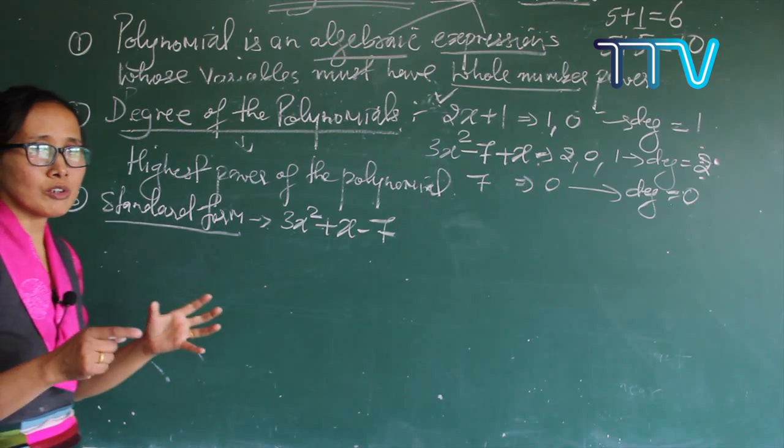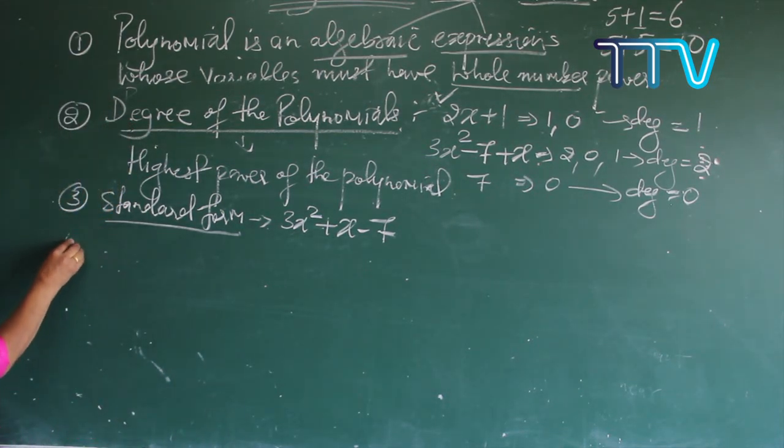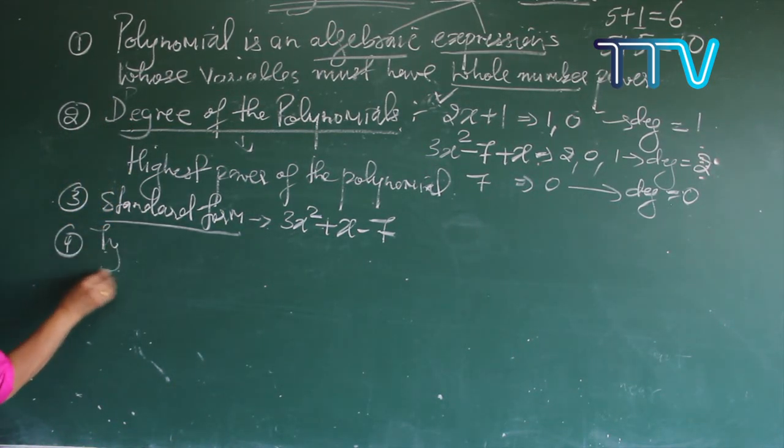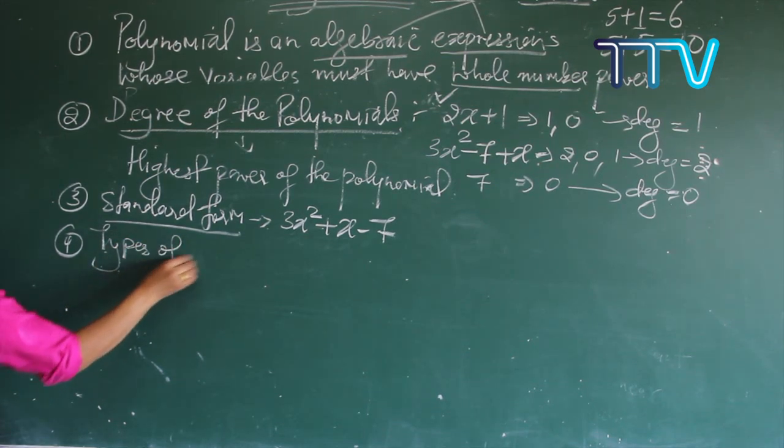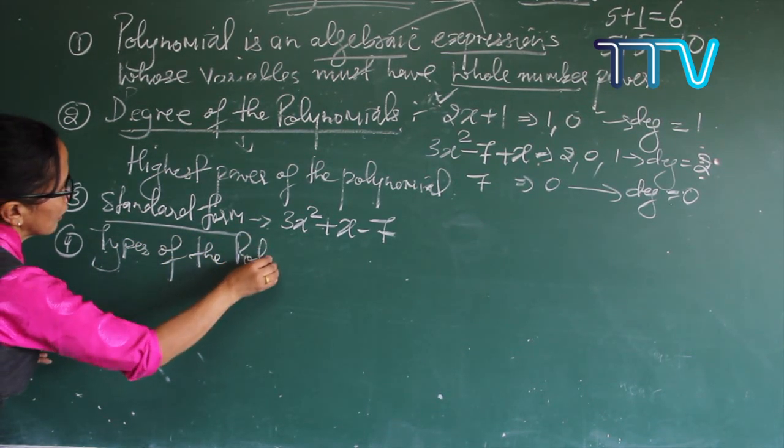Okay. Now we are just moving towards the last part of this. So the fourth one is types of polynomials.